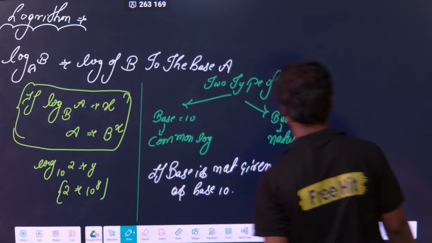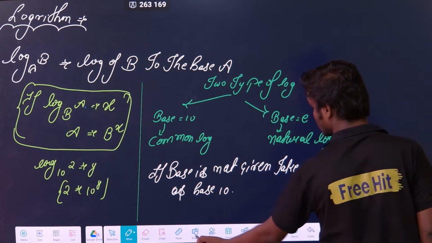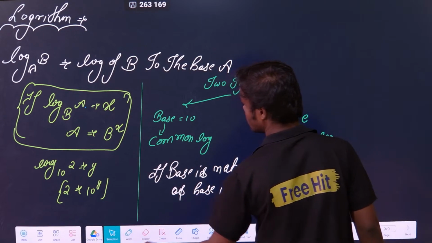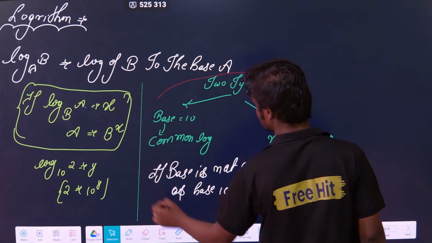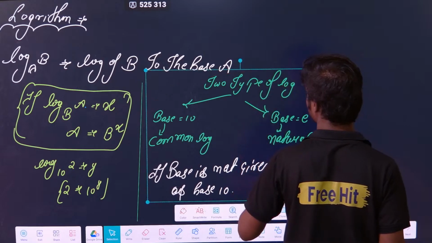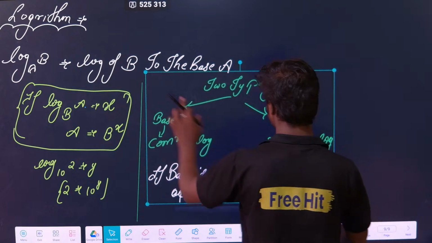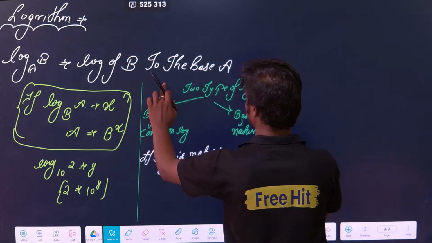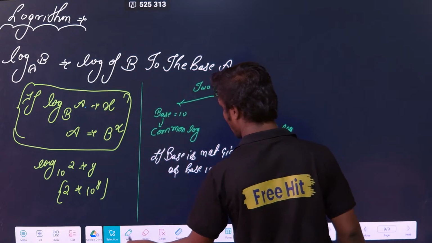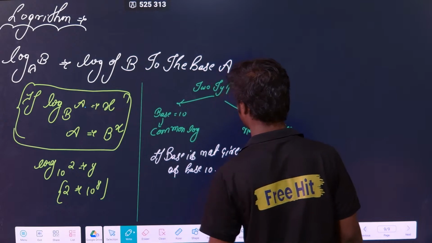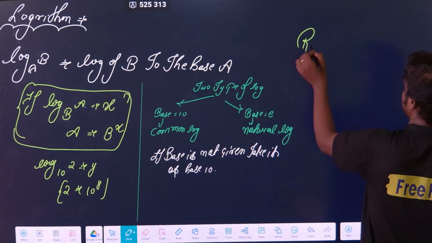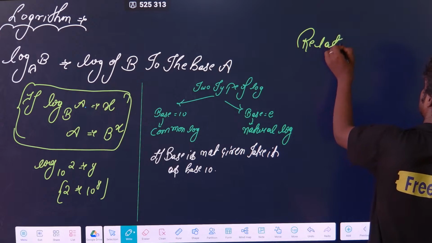Okay. Now second thing, what is the relation between the natural log and the normal log? Suppose you see two types of log. Generally we don't remember the natural log, we remember the common log, base 10 log. So how to relate the natural log and the common log? The relation is very simple. Let us see the relation.